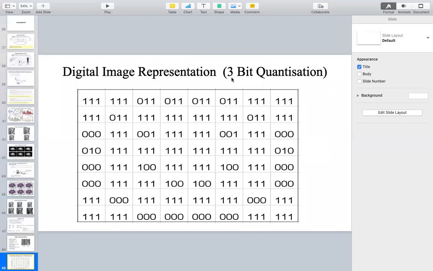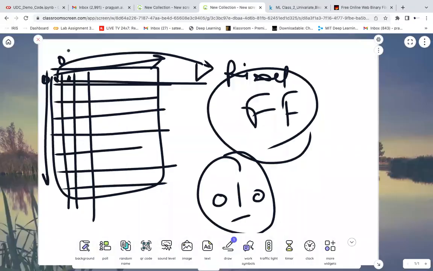If you want to represent every pixel by 3 bits, what is the maximum number of values possible with 3 bits? Up to 8 levels. I will be dividing the image into 8 levels. This analog image I will be dividing into 8 levels because I'm using 3 bits. If I'm using 8 bits, I'll be dividing into 2 to the power of 8, that is 256 levels, or 512 with 9 bits. If you use more and more bits, I will be representing more and more granular values.